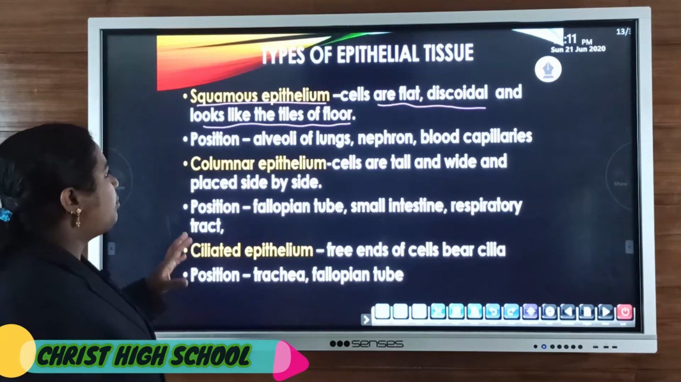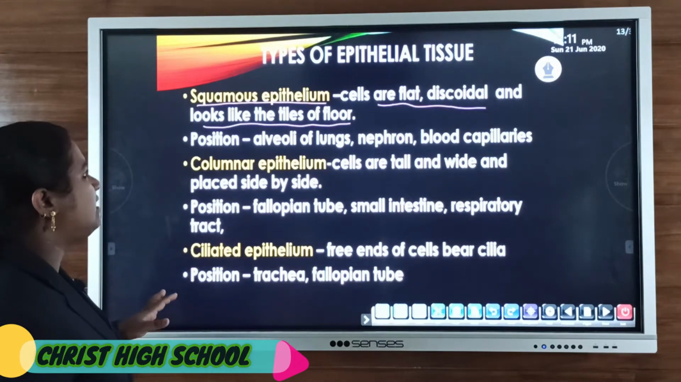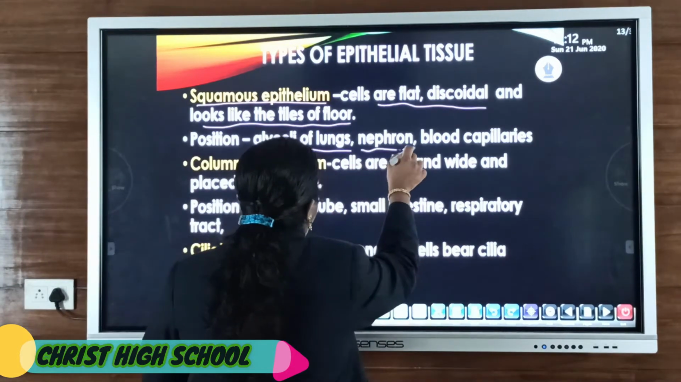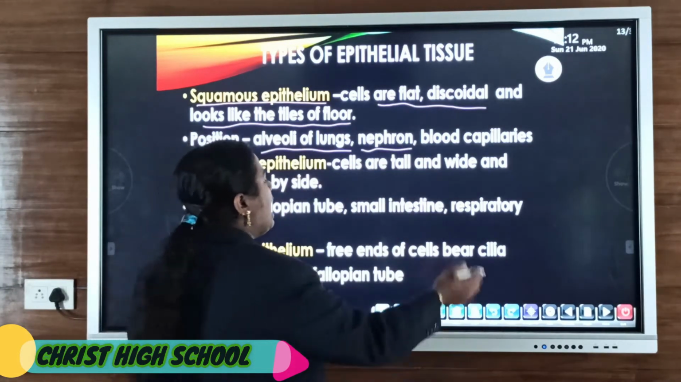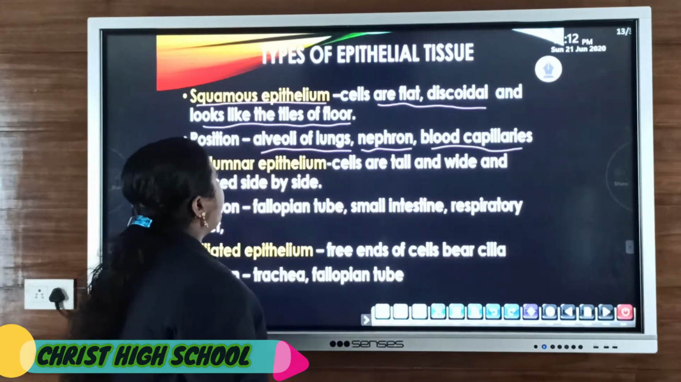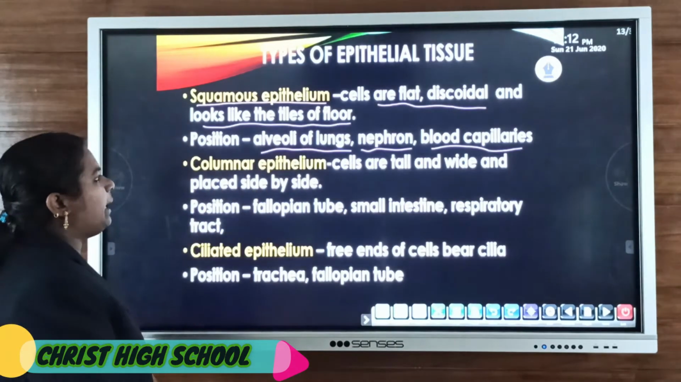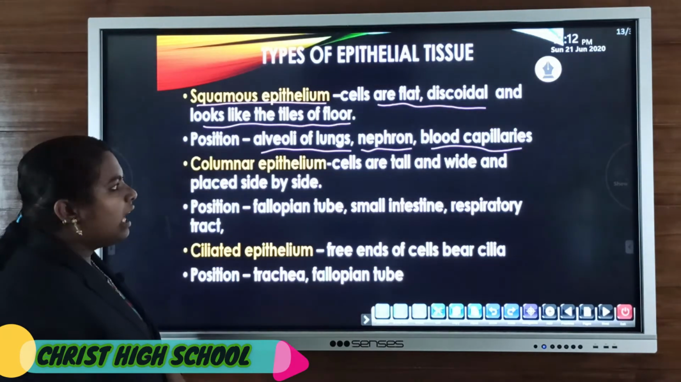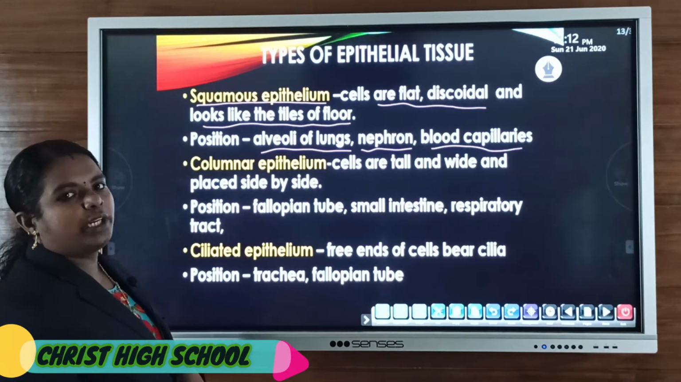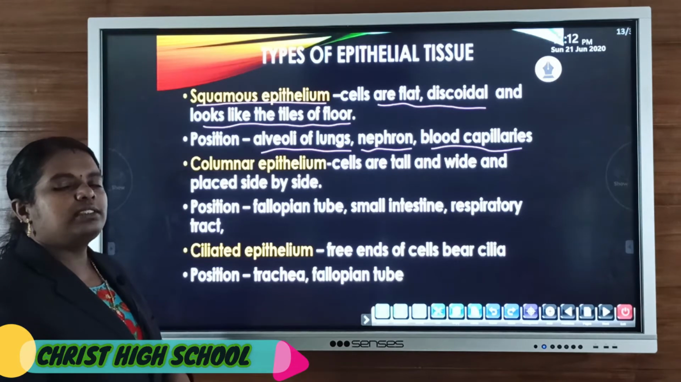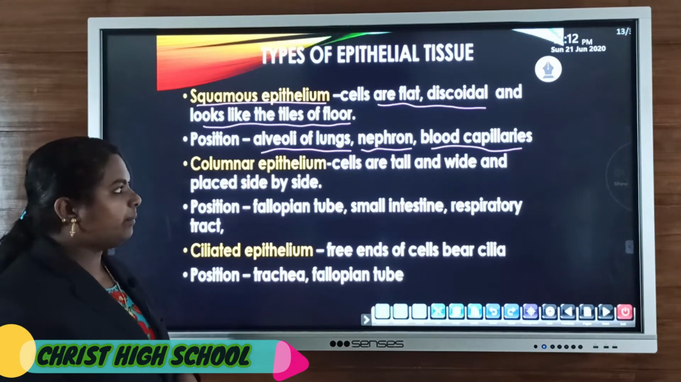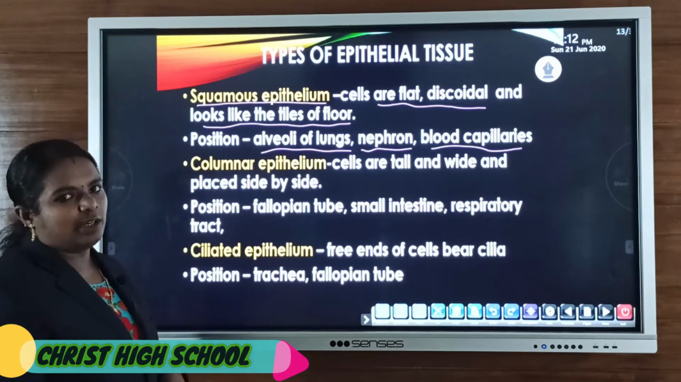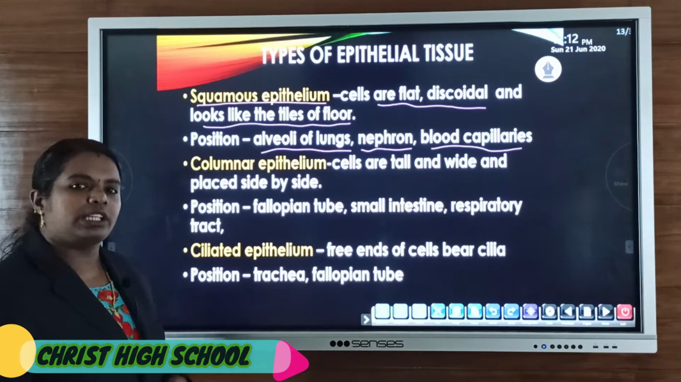Clear? As for location, squamous epithelium is present in the alveoli of lungs, in the nephron located in the kidney, and in blood capillaries. The main function of squamous epithelium is protection. Nephron is the structural as well as functional unit of the kidney. Squamous epithelium is also present in blood capillaries. The main function is protection.